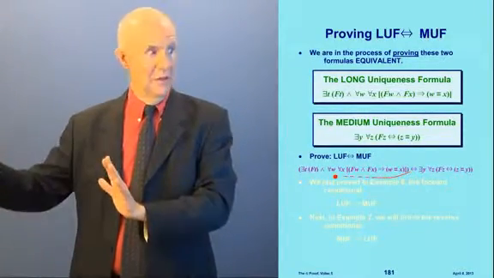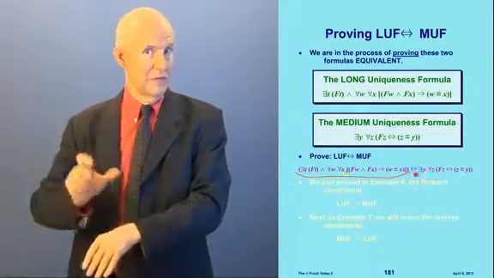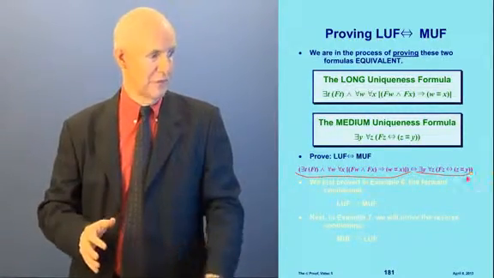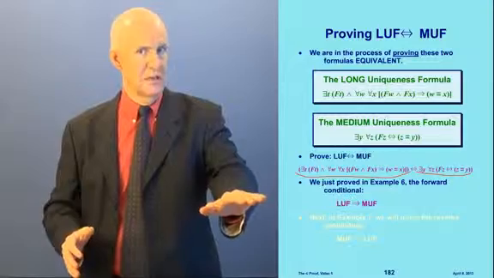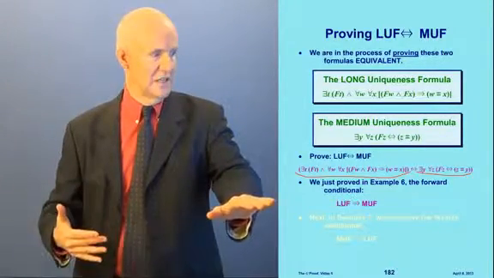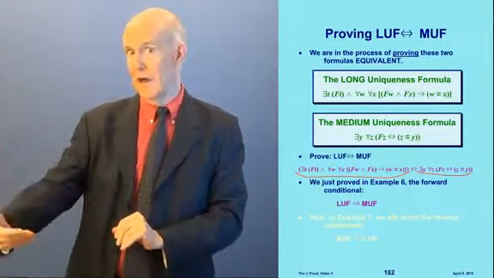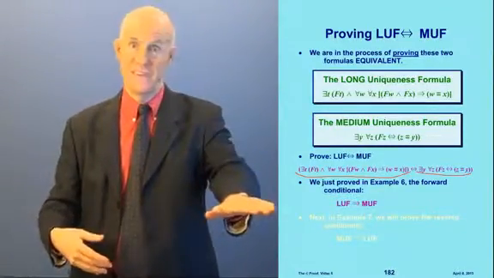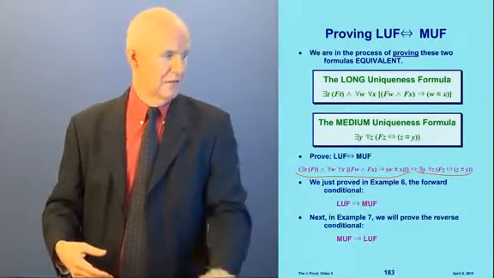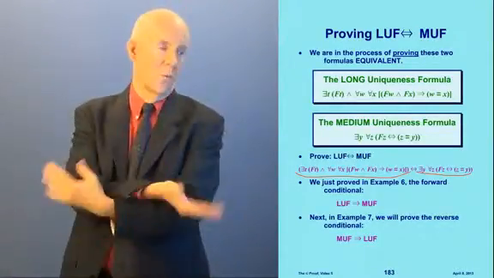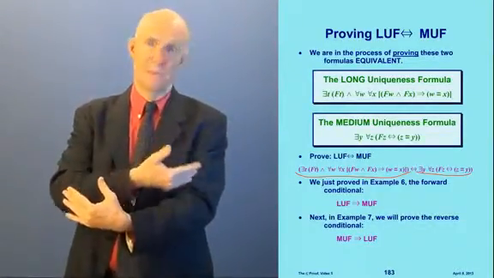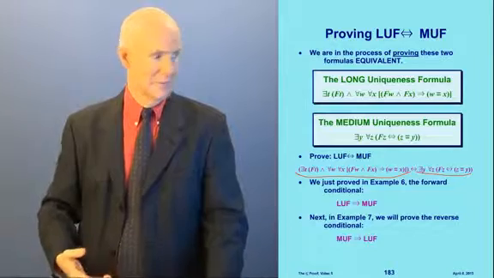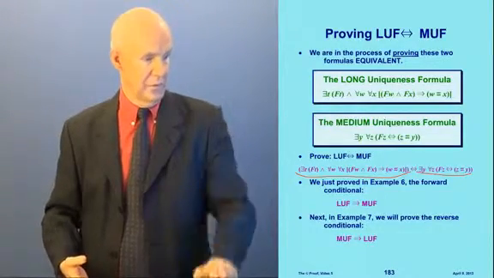So the long uniqueness formula if and only if the short uniqueness formula. Now what we just proved in example 6, we just finished this, we proved that if the LUF, then the MUF. The LUF implies the MUF. We just did that. And now in example 7, we're going to do it the other way. We're going to prove that the MUF implies the LUF. Okay? So this is the other way around.